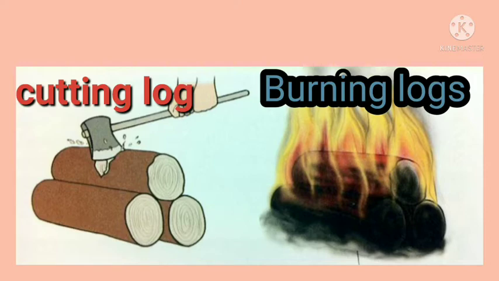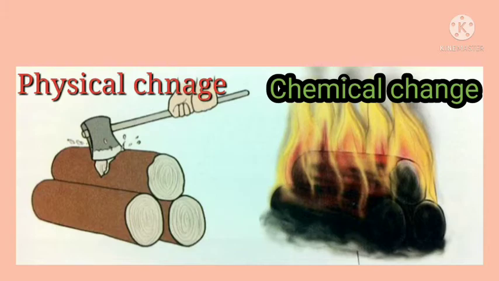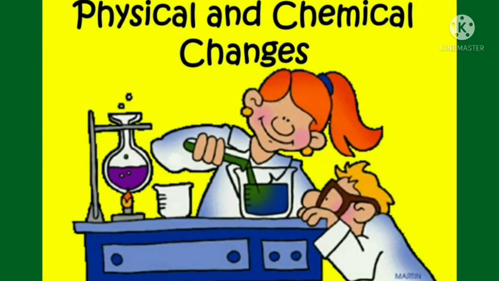So here two changes are there. One is converted into small pieces, and another one is converted into ashes. So what is the name of these changes? Physical and chemical changes. Today we will discuss physical and chemical changes.